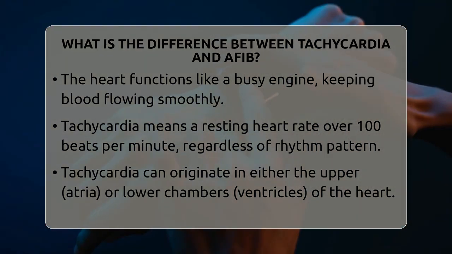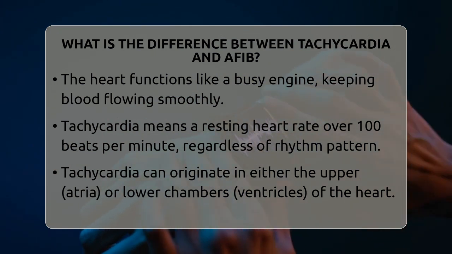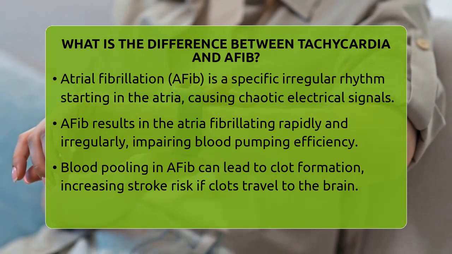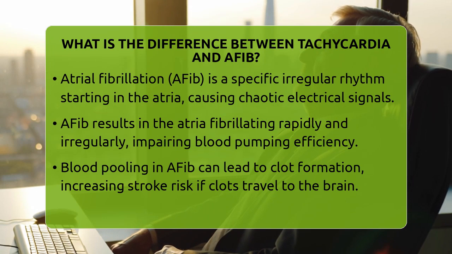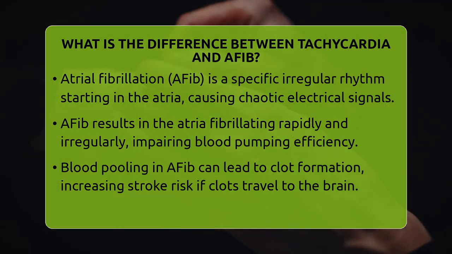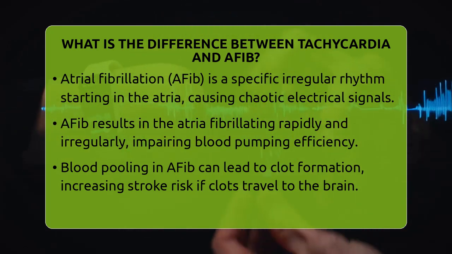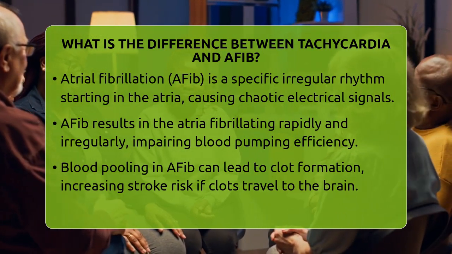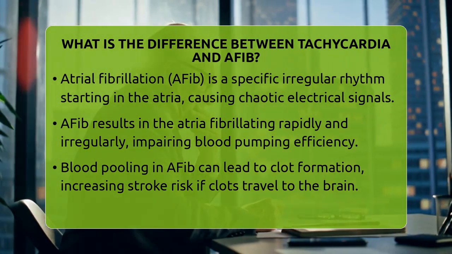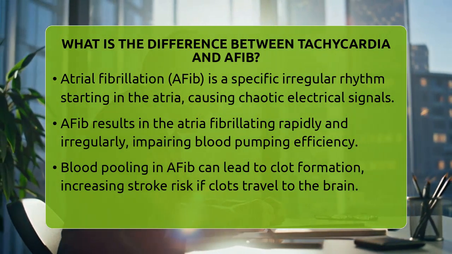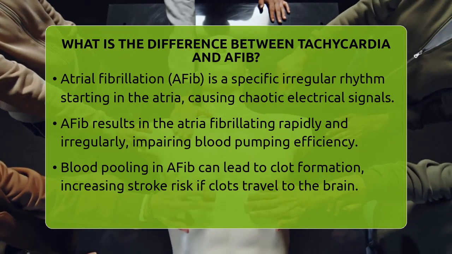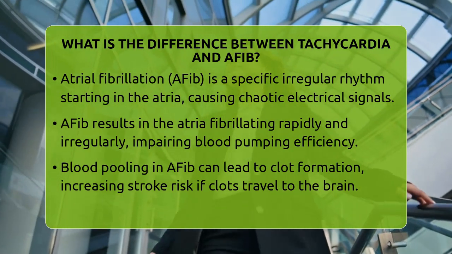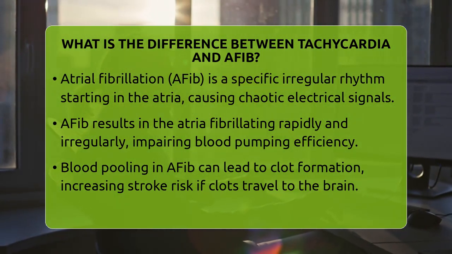Atrial fibrillation, or AFib, is a specific type of irregular heart rhythm that originates in the atria. In AFib, the electrical signals in the upper chambers become chaotic and disorganized. Instead of contracting normally, the atria quiver or fibrillate rapidly and irregularly. This irregular activity prevents the heart from pumping blood efficiently, leading to blood pooling in the atria. When blood pools, it can form clots, which pose a serious risk because if a clot breaks free, it can travel to the brain and cause a stroke. That's why AFib is closely linked to stroke risk and why managing it carefully is so important.